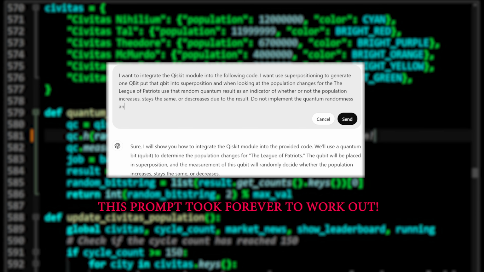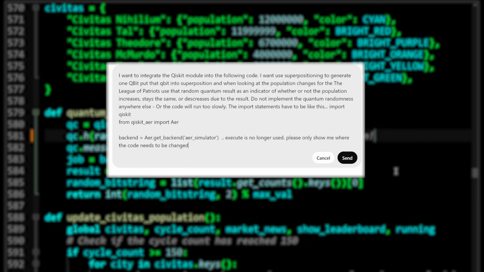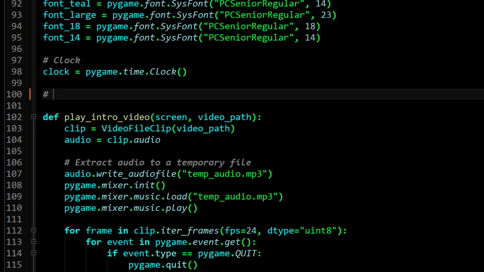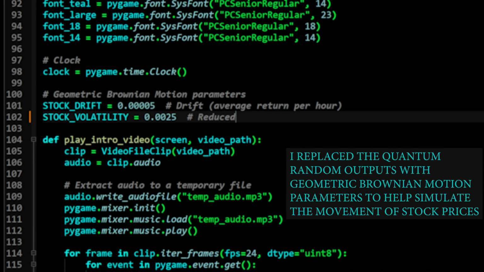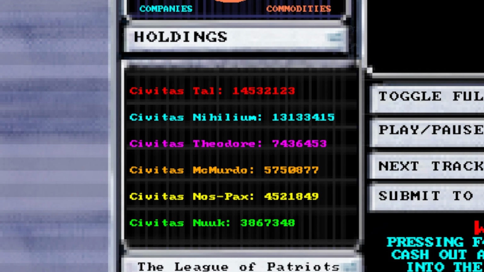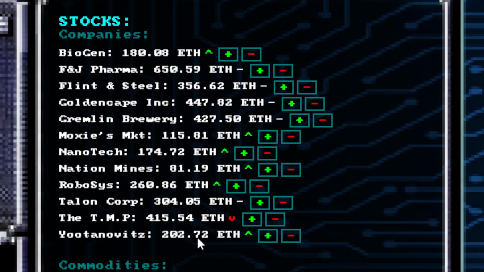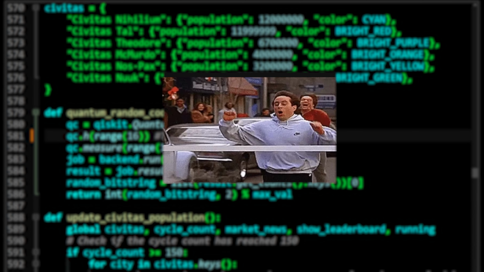Initially, I had this running on all of the random calculations, but this slowed the program down to an absolute grinding halt. So I stripped the superpositioning back to only handle the fluctuations of population of the Civitas city-states, and these are ultimately the driving factor in the rise and falls of the stock, so it made no difference and made total sense. After the extensive testing, I was finally finished with the game.